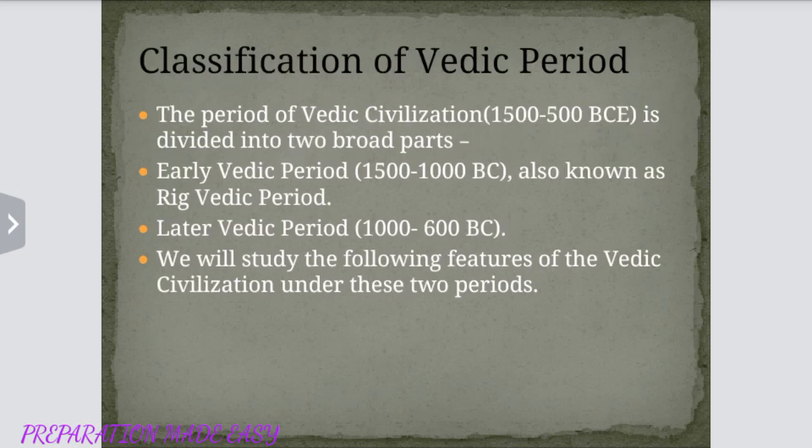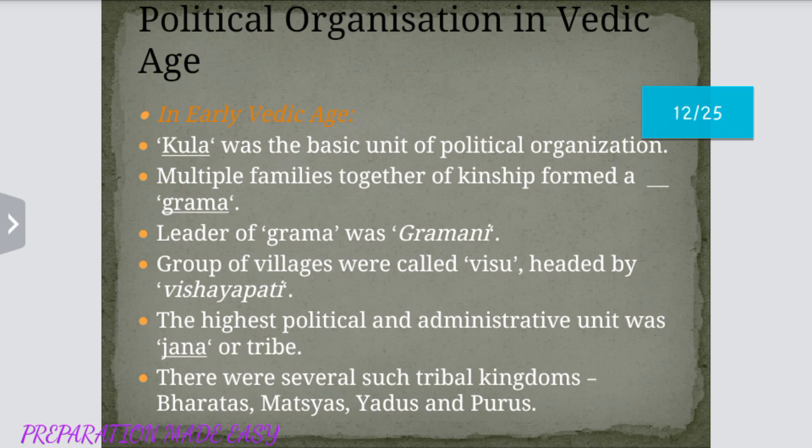Now let us see the classification of Vedic period. The period of Vedic civilization from 1500 to 500 BCE is divided into two broad parts: early Vedic period and later Vedic period. Early Vedic period is from 1500 to 1000 BCE, also known as Rig Vedic period. Later Vedic period is from 1000 BCE to 600 BCE or 500 BCE. We will study the following features of Vedic civilization under these two periods.